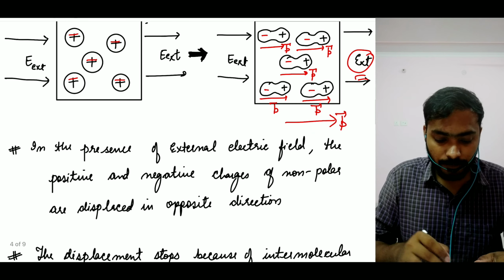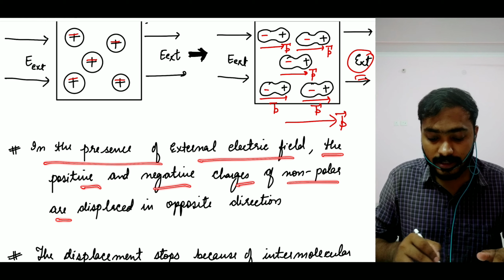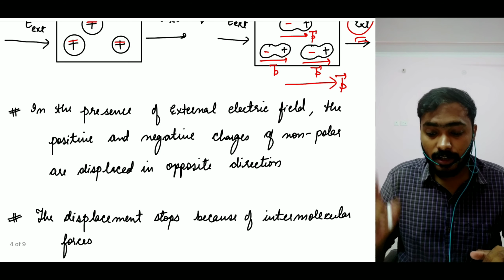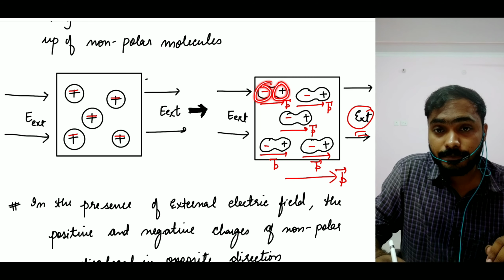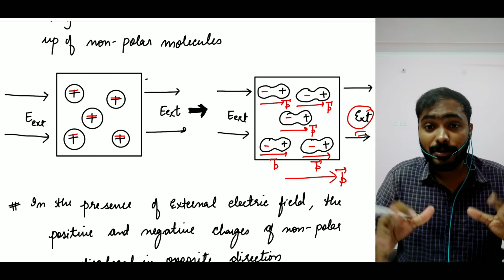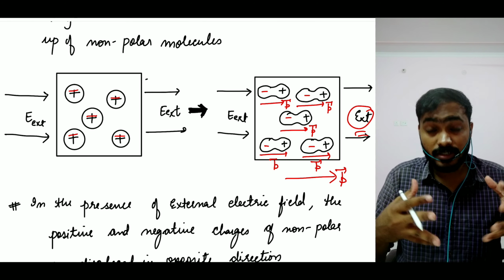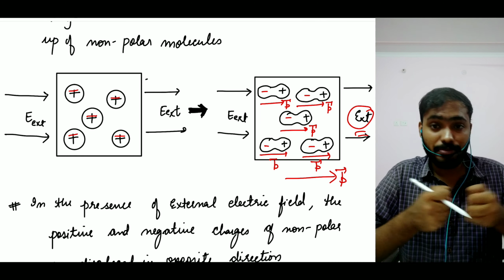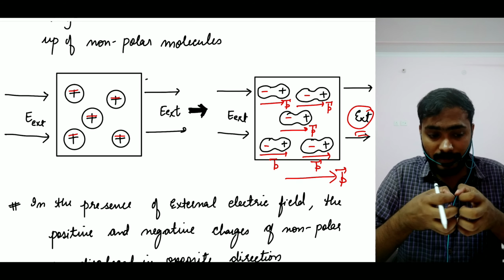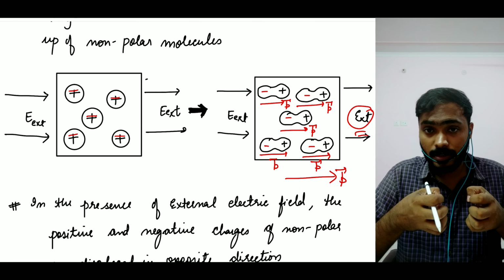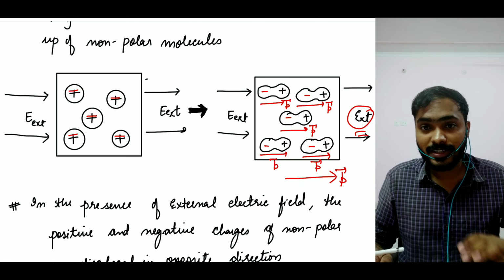And that is what is written here. In the presence of an external electric field, the positive and negative charges of non-polar molecules are displaced in opposite directions. One important thing to understand here is that obviously they will not break apart. Why? Because there are intermolecular forces between them. These forces are strong, you cannot just break them. Because of those forces, there will be some separation, but not far. It will still hold your molecule together, right? I hope you can understand.